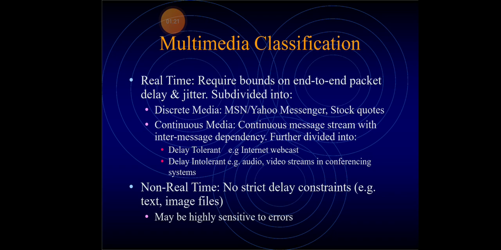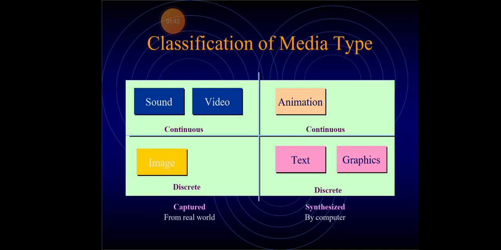Here we are classifying multimedia as real time and non-real time. Real time requires bounds on end-to-end packet delay and jitter. In non-real time there are delay constraints, so it is highly sensitive to error.